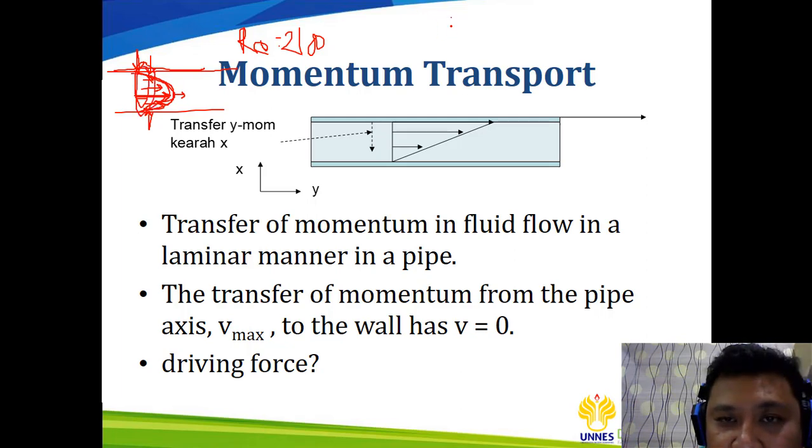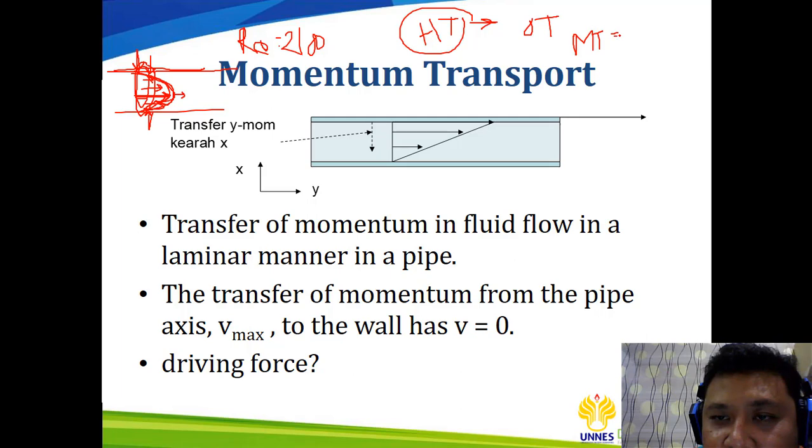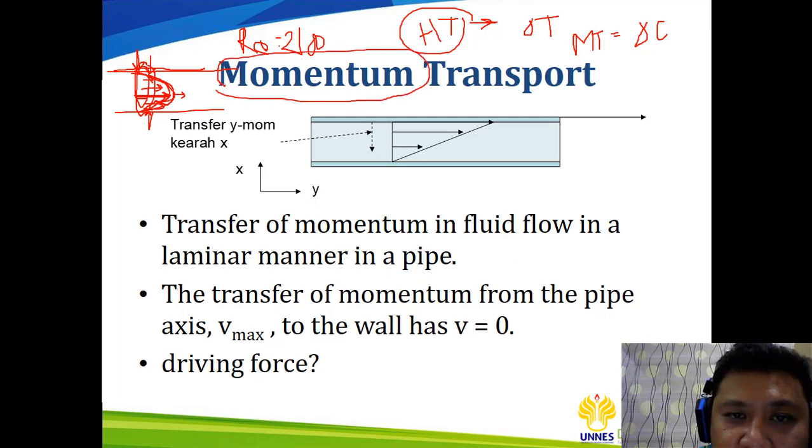Like when we discuss heat transport, why is there heat transport? It happens because there is a difference in temperature. What about mass transport? Mass transport occurs because there is a difference in concentration. So what is happening in momentum transport?